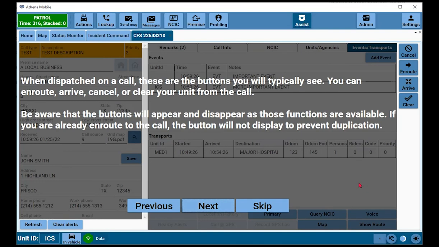When dispatched on a call, these are the buttons you will typically see. You can en route, arrive, cancel, or clear your unit from the call. Be aware that these buttons will appear and disappear as those functions are available. If you are already en route to the call, the button will not display to prevent duplication.